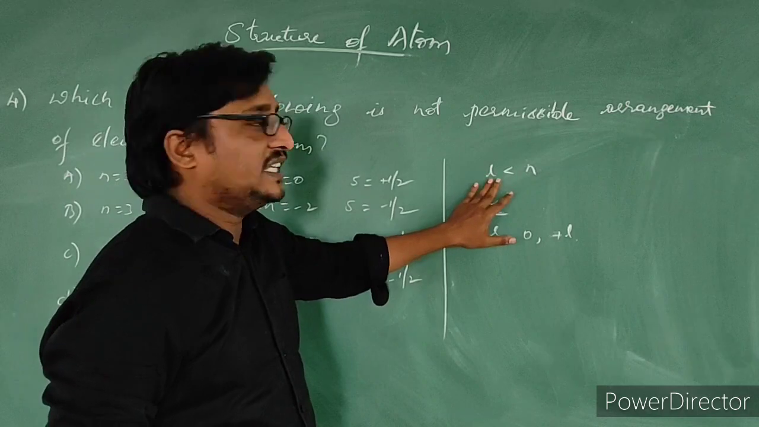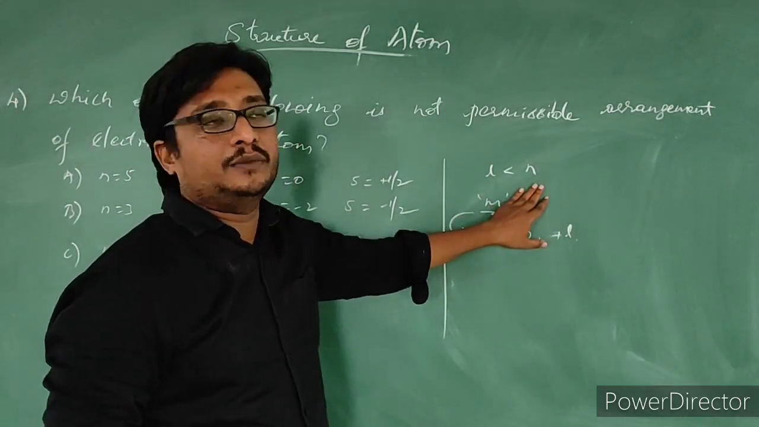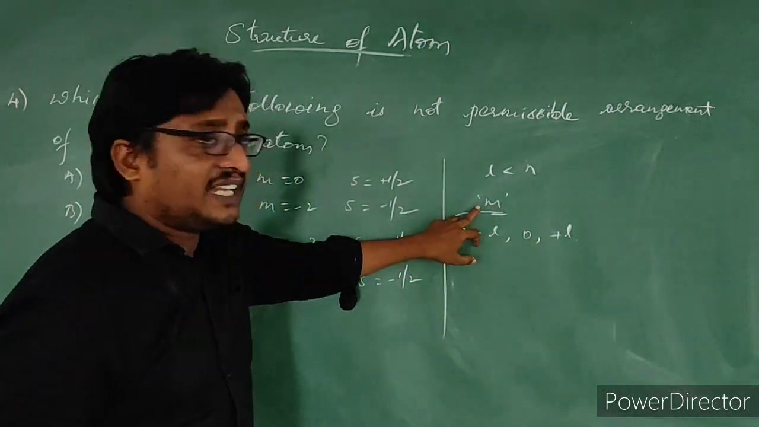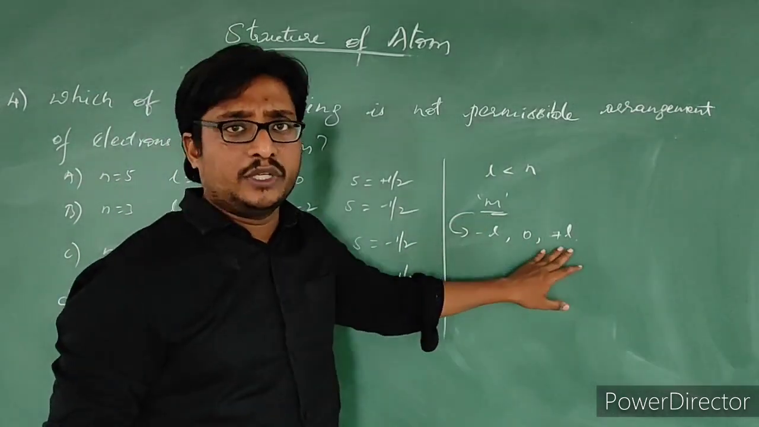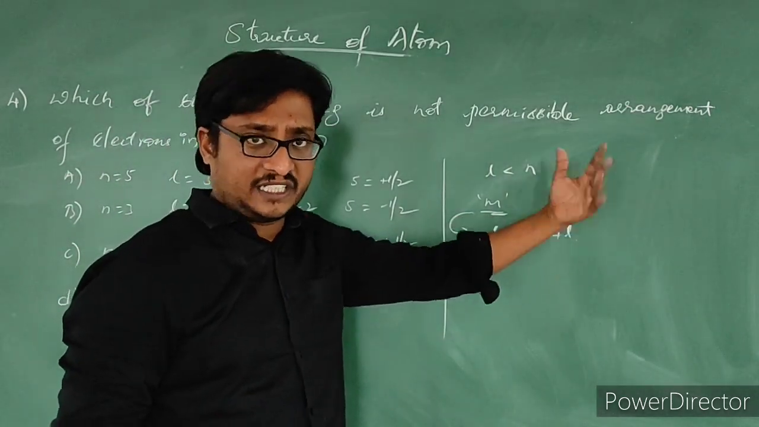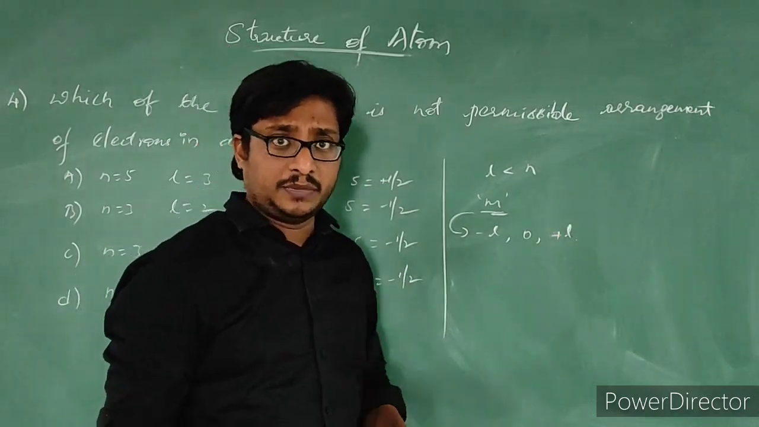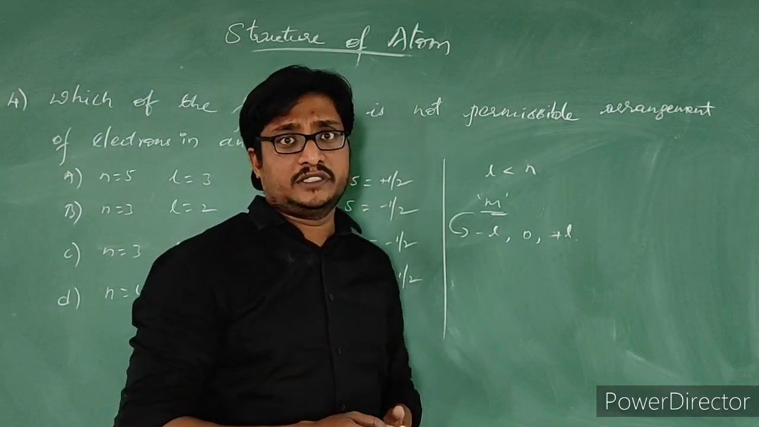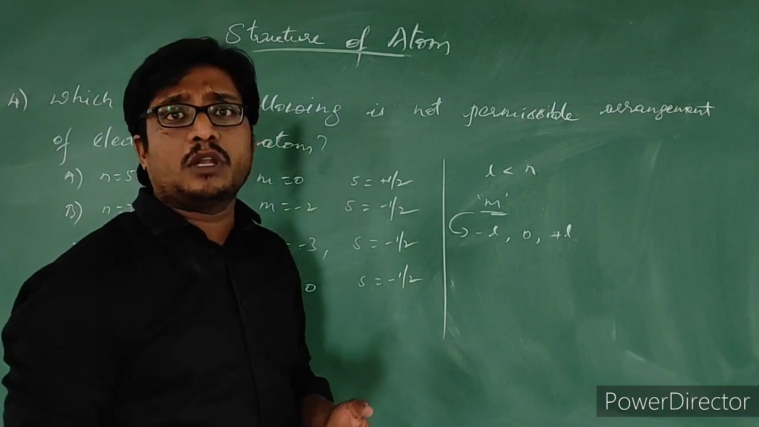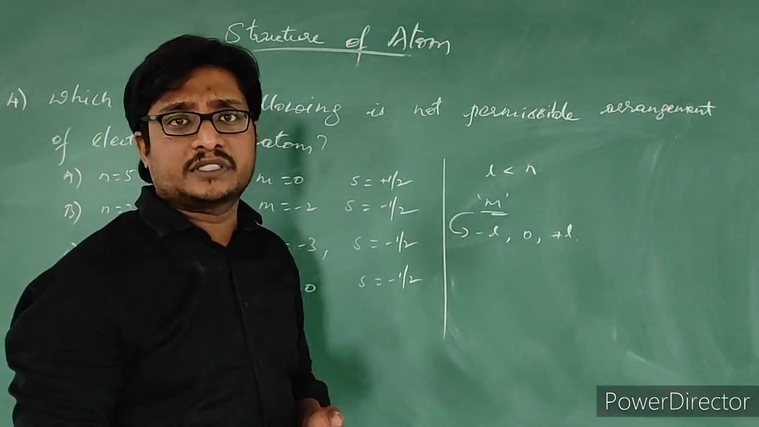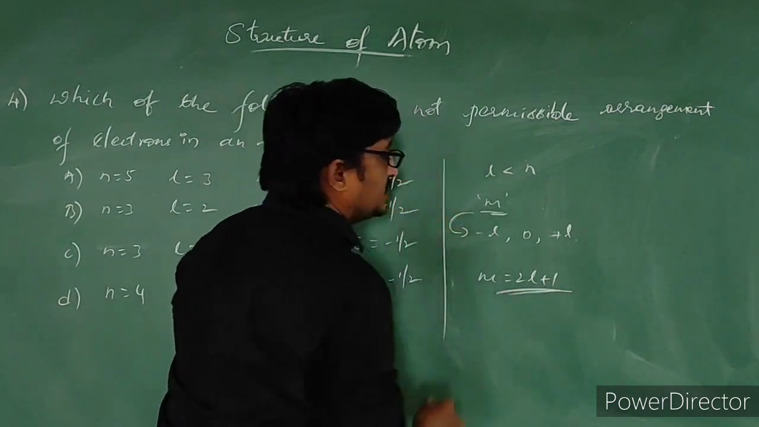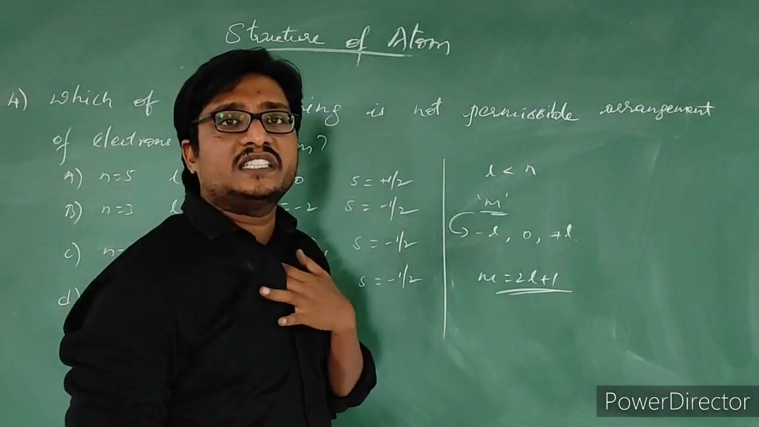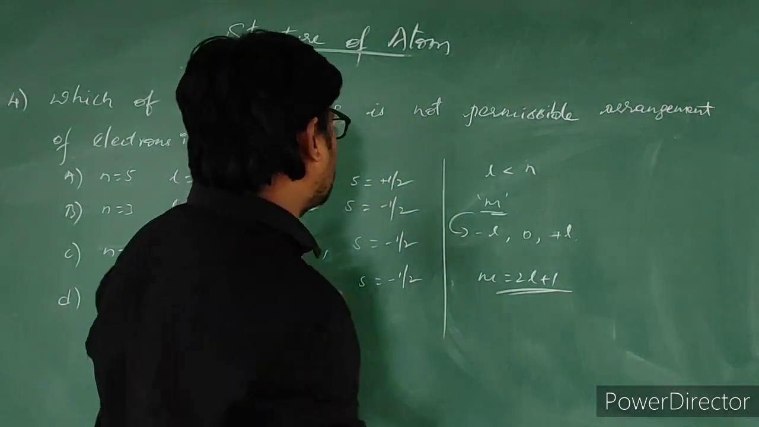Always the L value is less than the N value, and M values range from minus L to plus L, including 0, but they cannot be greater than the L value. Please remember these points. And you know the formula to know the total number of M values. M is equal to 2L plus 1. This is the formula. Is that right?